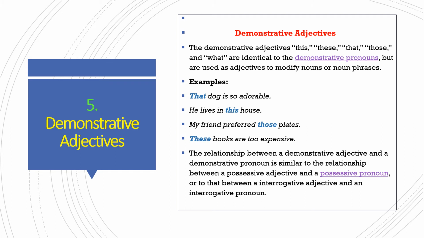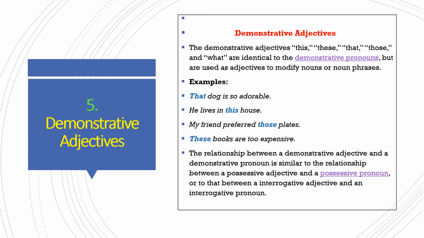Demonstrative adjectives. Demonstrative adjectives like this, these, that, those, and what are identical to the demonstrative pronouns but are used as adjectives to modify nouns or noun phrases. Example, that dog is so adorable. He lives in this house. My friend preferred those plates. These books are too expensive. So in these examples, that, this, those, these are the demonstrative adjectives because they are followed by a noun.